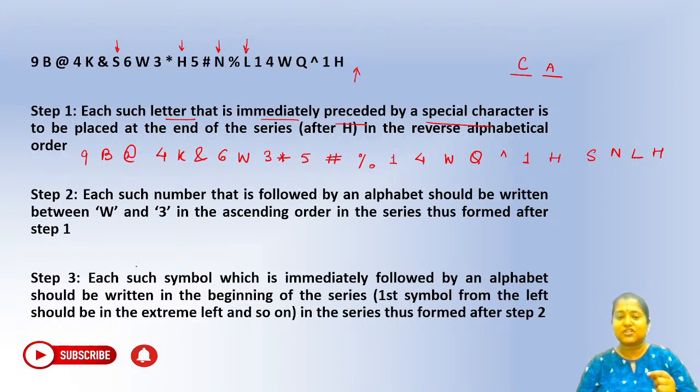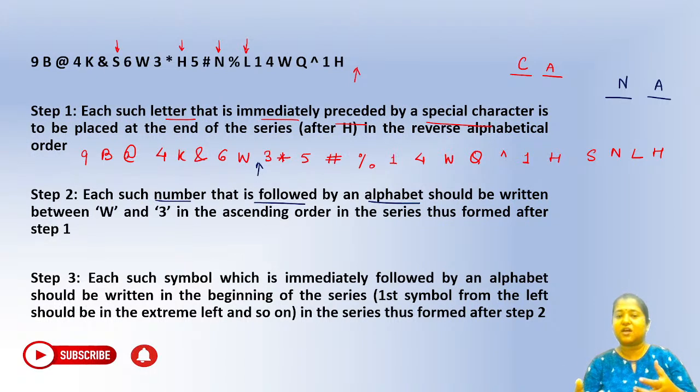So each such number, right, what is given here? Each such number that is followed by an alphabet. So we are talking about a number which is followed by an alphabet here, right? So number and alphabet should be written between W and 3. Now where do we have W and 3? You can see this is your W and 3, right? So in between you have to write these numbers in the ascending order, right?